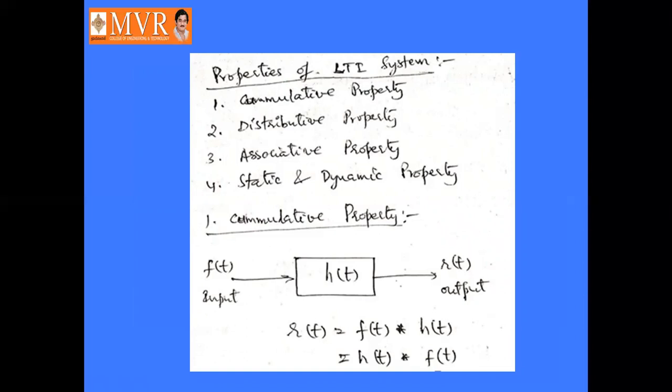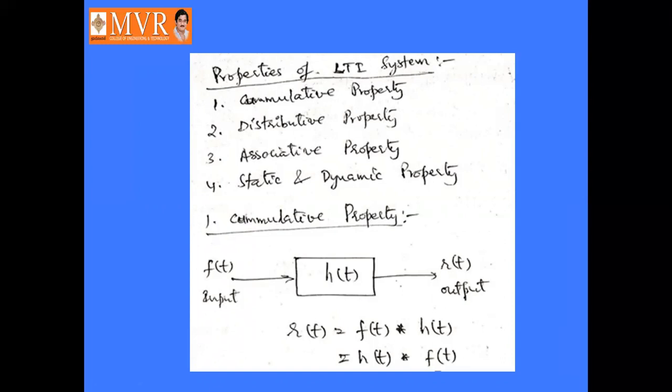What is meant by LTI system? That is linear time invariant system. It has some properties. Here we have four properties: cumulative property, distributive property, associative property, and the last one is static and dynamic property. First one is cumulative property. Second one is distributive property. Third one is associative property.